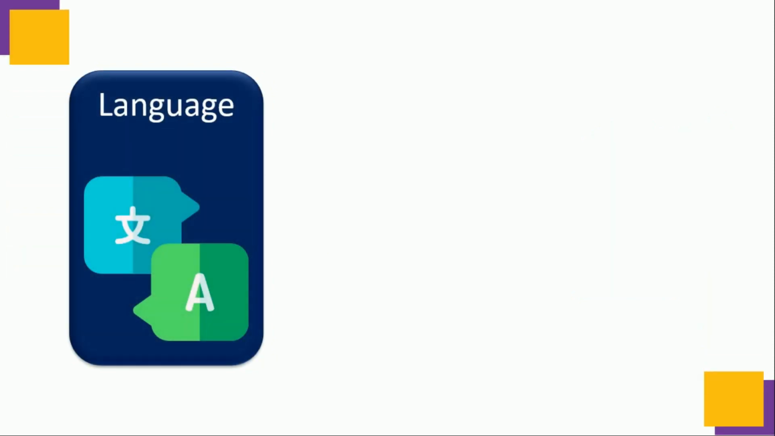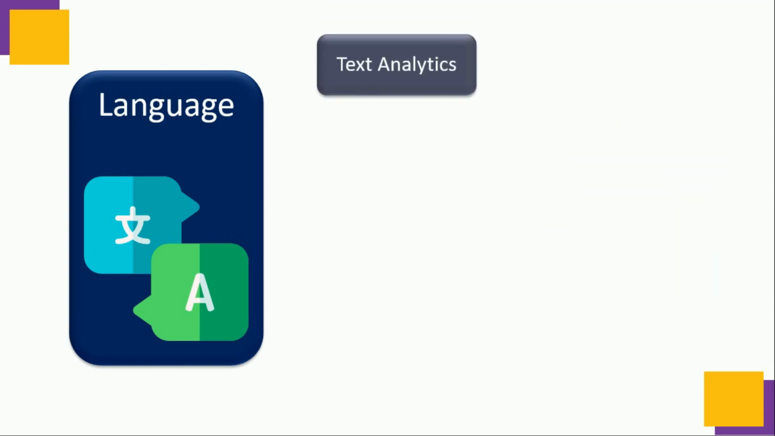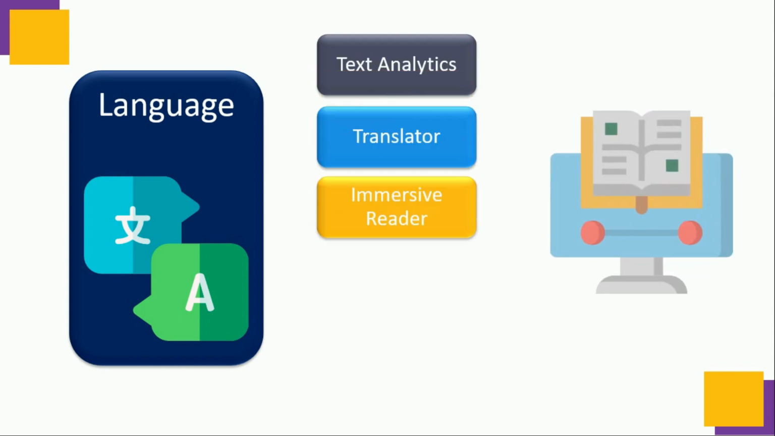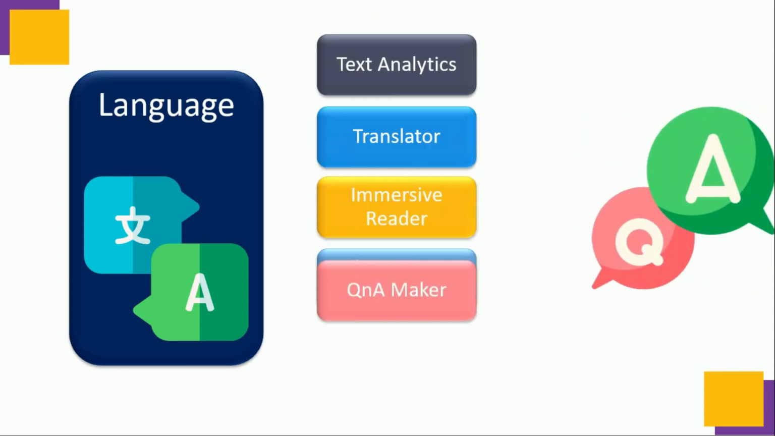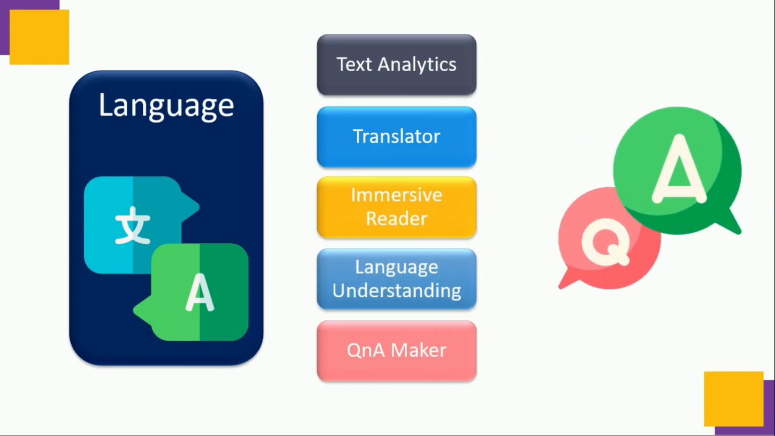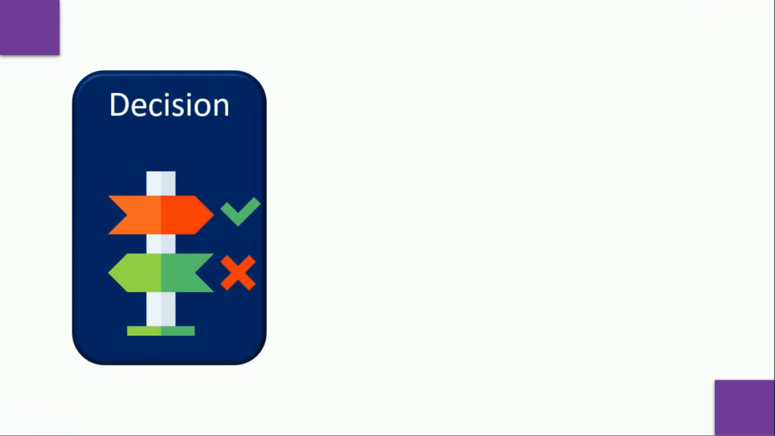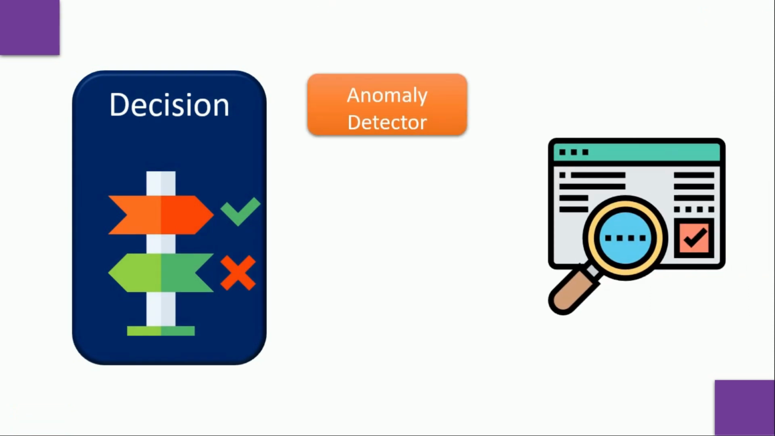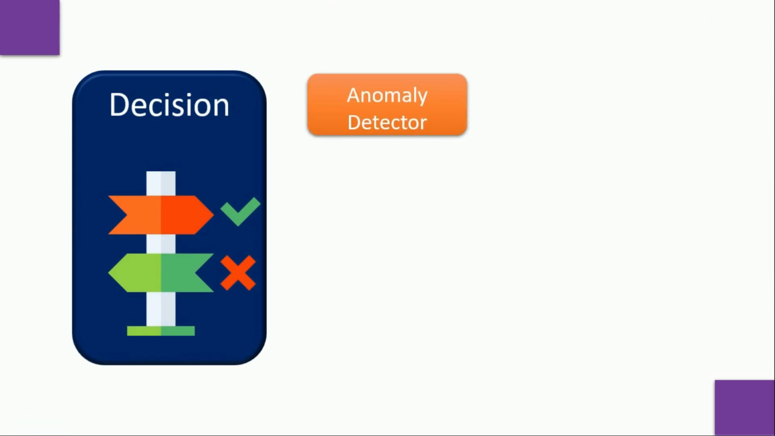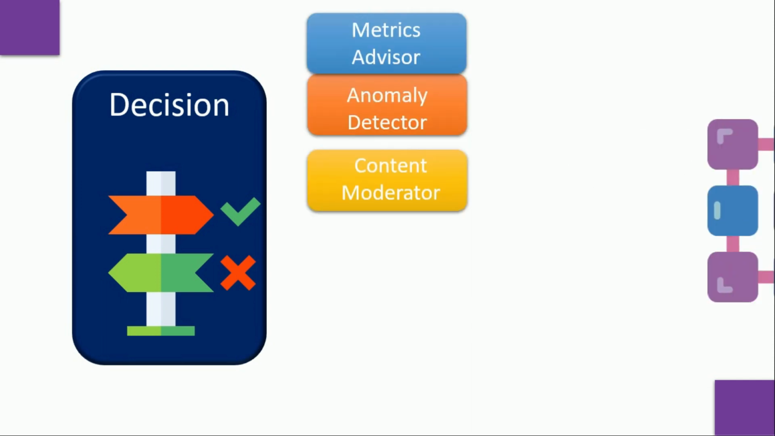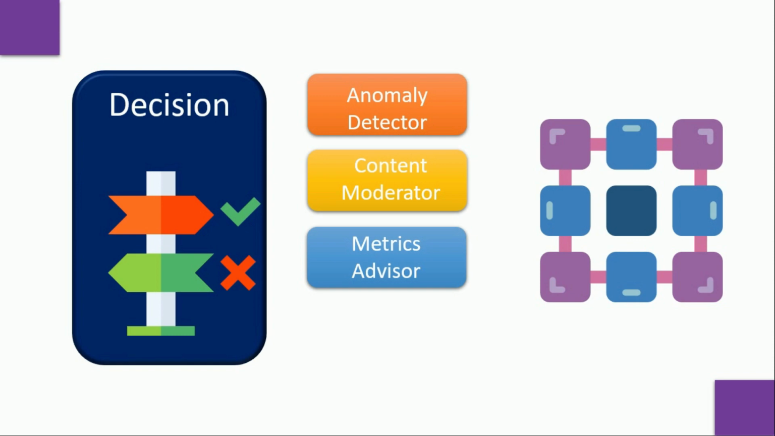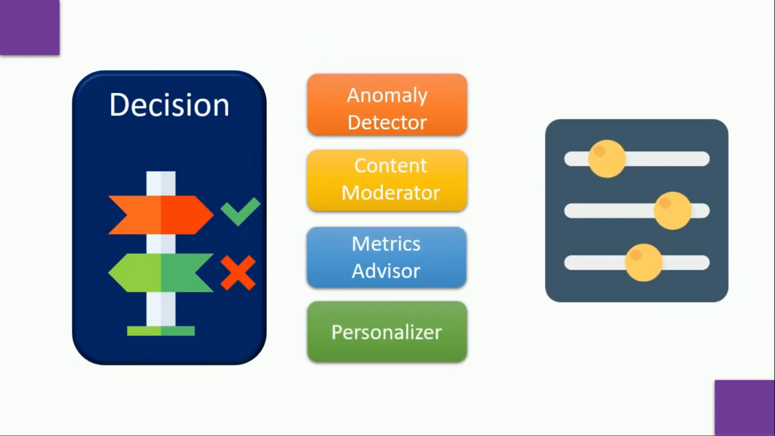Second is language, which is the cluster of text analytics, translator, immersive reader, language understanding, and question and answer maker. Third one is the decision cluster, which consists of anomaly detector, content moderator, metrics advisor, and personalizer.